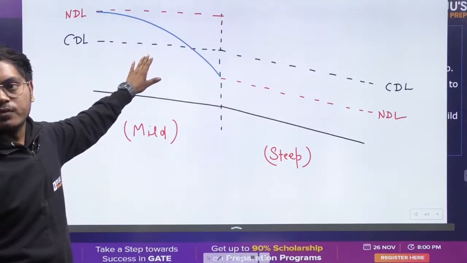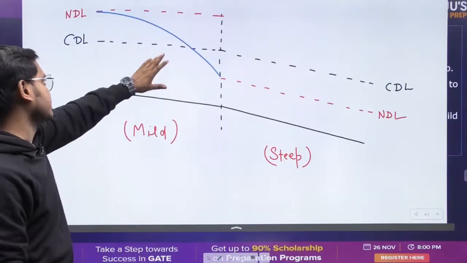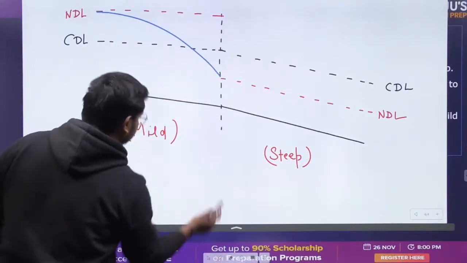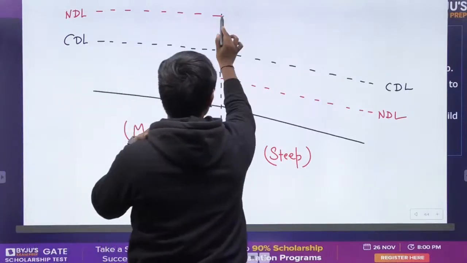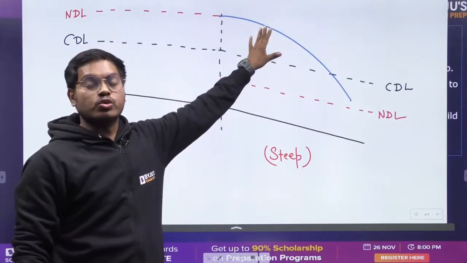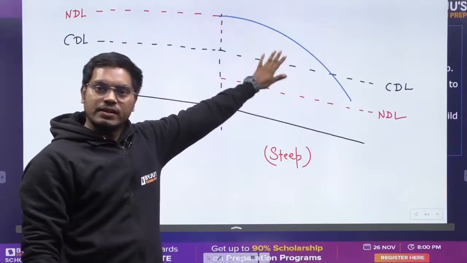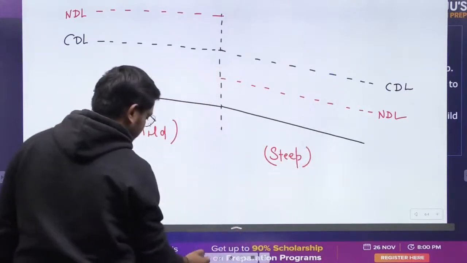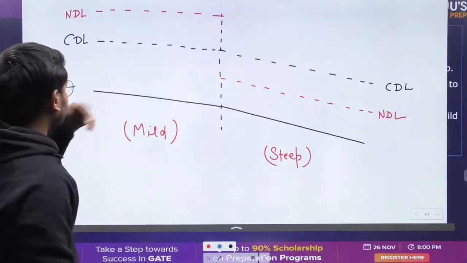Look, this is zone 3, and in zone 3 there is a fall, not possible. Okay, so this is not possible at all, so let us remove it. What else is possible? Can it go like this? In zone 1 you are having a fall, sorry, why am I speaking in Hindi, I am really sorry. In zone 1 you are having fall, so obviously not possible. I hope I have not spoken Hindi for too long. So what is the other option? The other option is this.